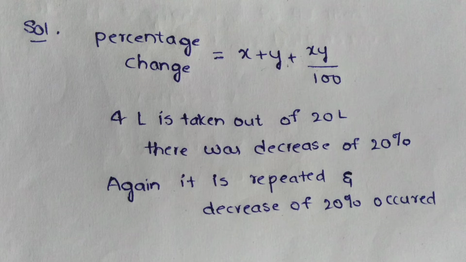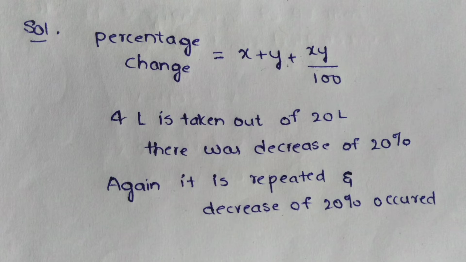First let us focus on liquid A. Out of 20 liters we have taken 4 liters, then the solution will be 16 liters, right? So the initial solution was 20 liters, and after taking 4 liters the resultant will be 16 liters. If you consider 20 liters as 100%, after taking out 4 liters the solution has decreased by 20%, and this process is repeated again. So again there is a 20% decrease.